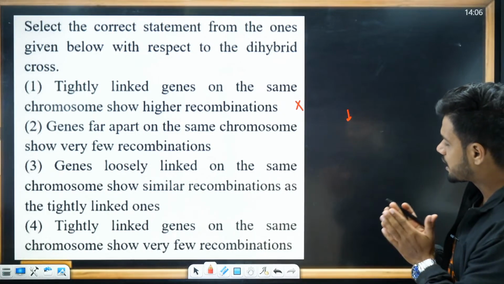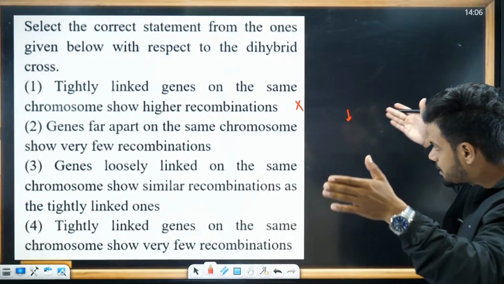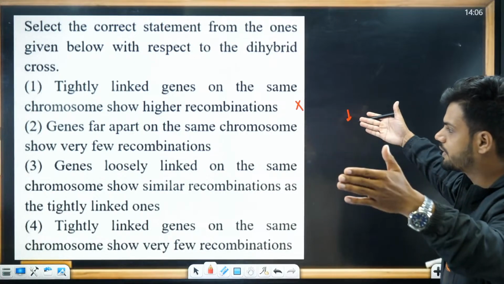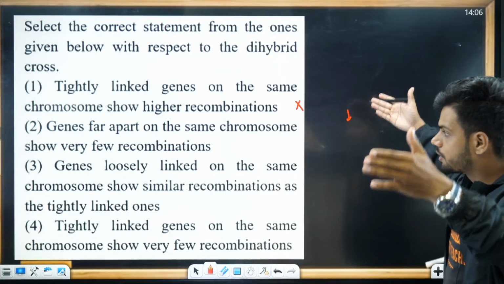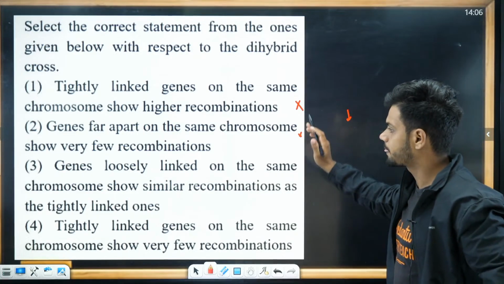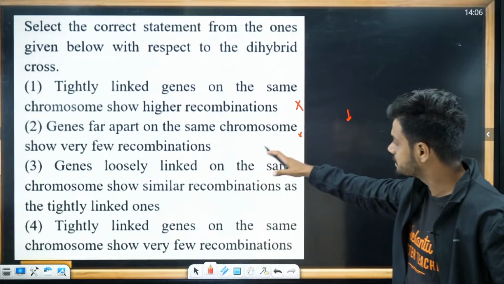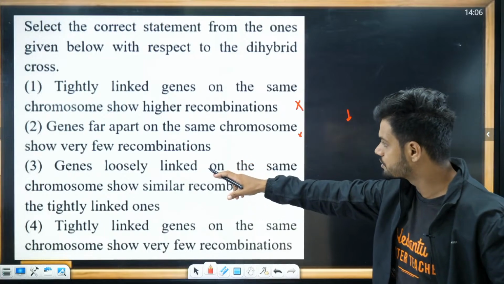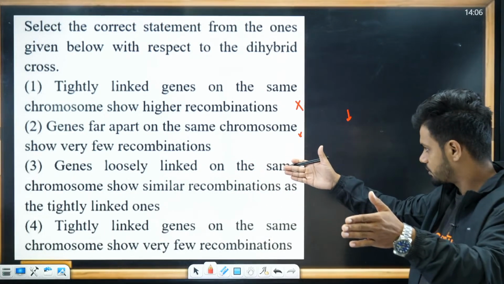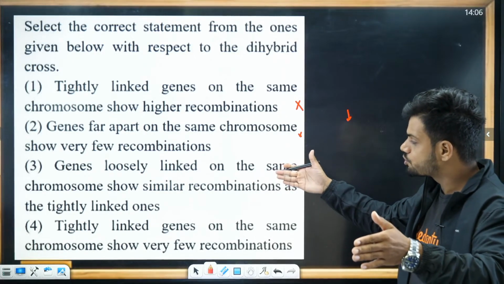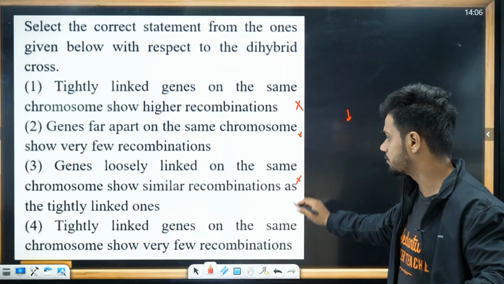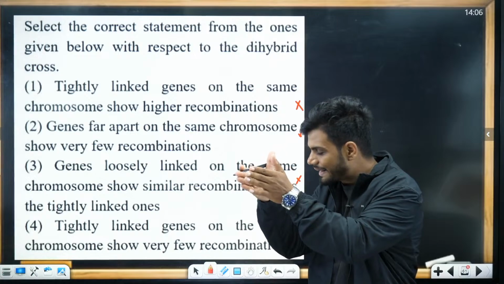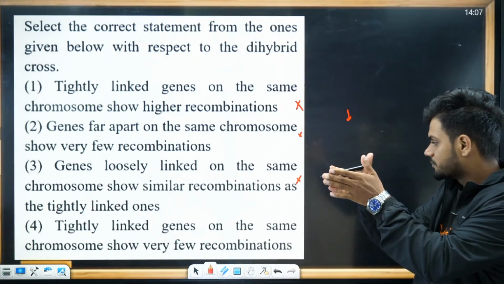Genes far apart on the same chromosome show few recombinations? No. If the genes are very far, linkage is very low and recombination should be high. Genes loosely linked on the same chromosome show similar recombination as tightly linked ones? No. Genes that are tightly linked have very high linkage.